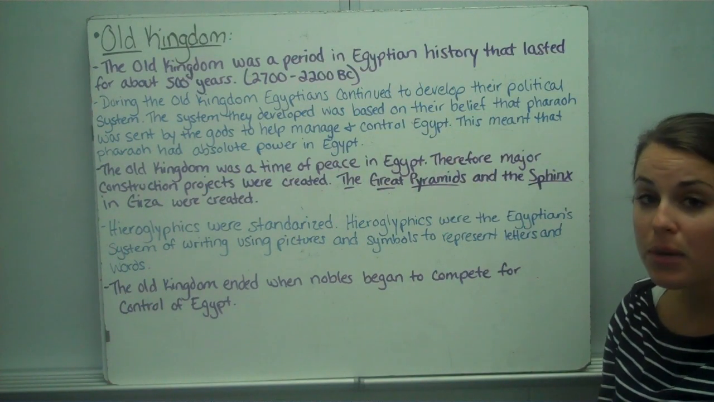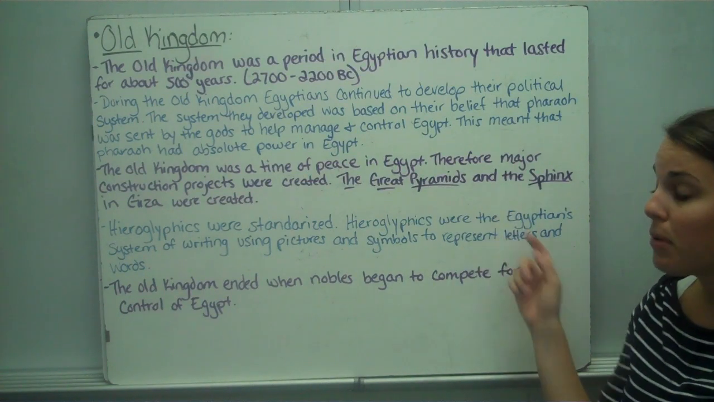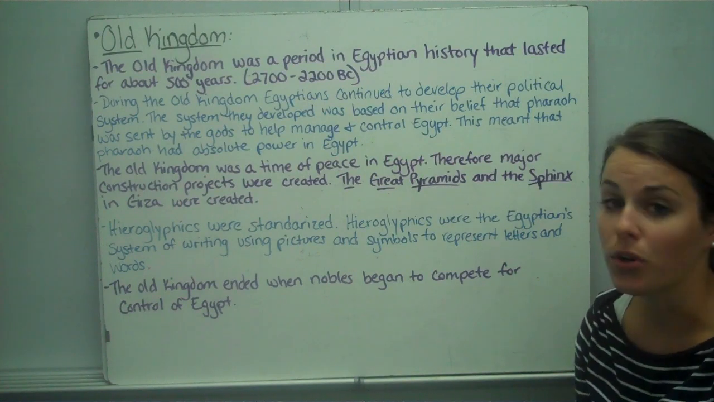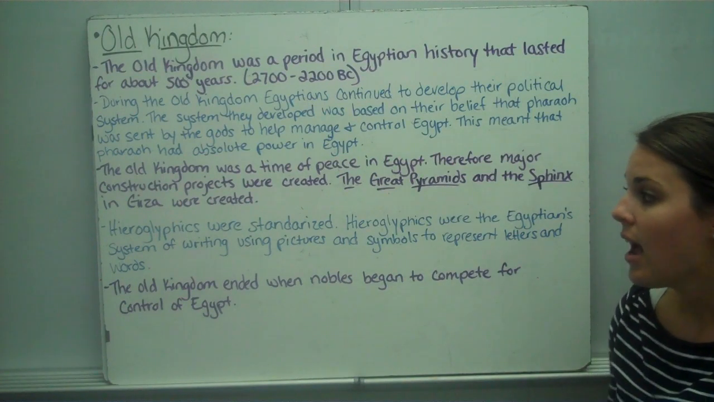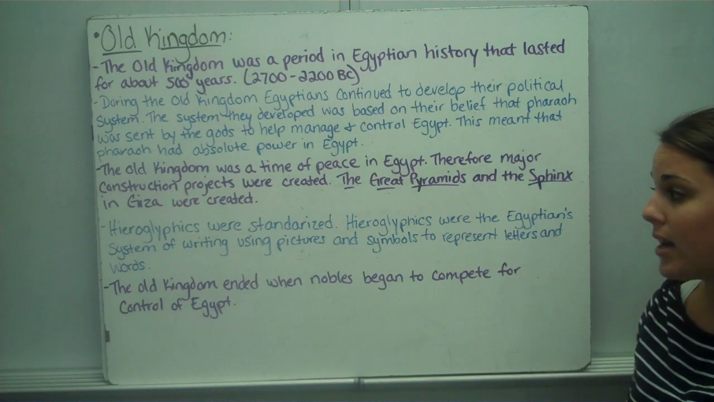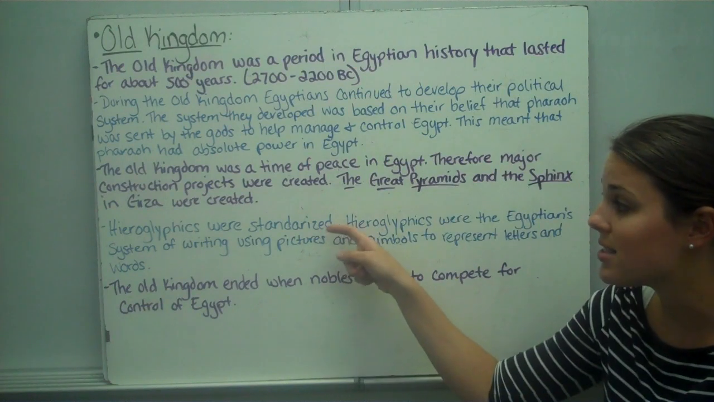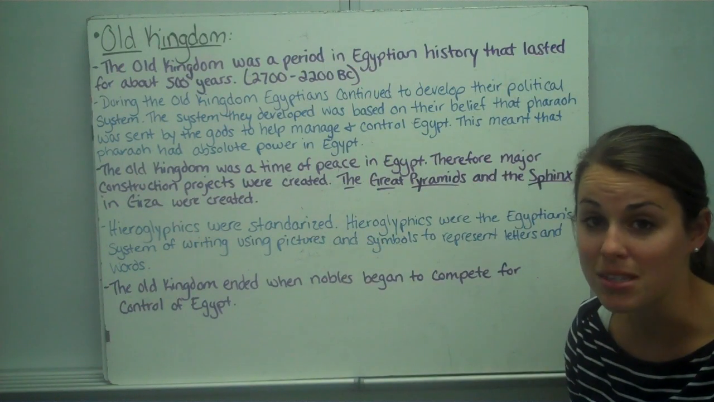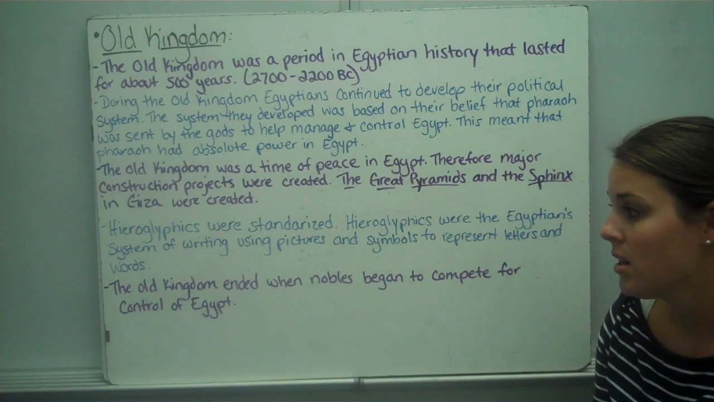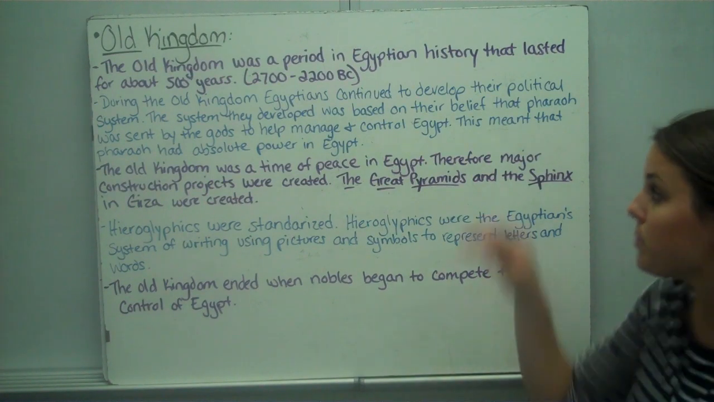The Old Kingdom was a time of peace for Egypt. Therefore, major construction projects were created. The Great Pyramids and the Sphinx in Giza were created during the Old Kingdom. Hieroglyphics were standardized. Hieroglyphics were the Egyptian system of writing using pictures and symbols to represent letters and words. Hieroglyphics being standardized meant that everyone used the same symbols and words across the kingdom. The Old Kingdom ended when nobles began to compete for control of Egypt.